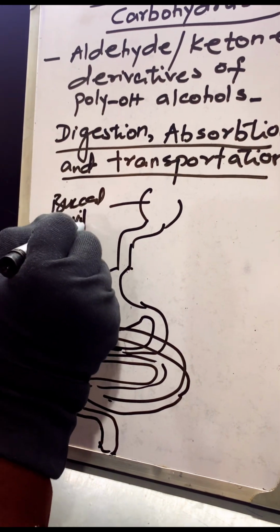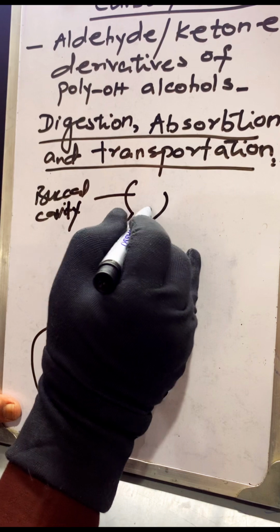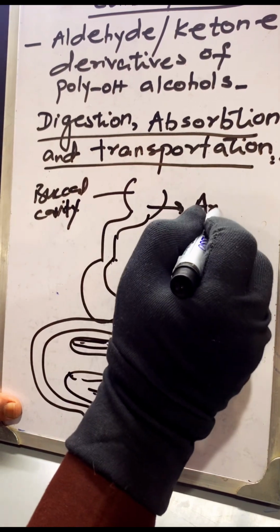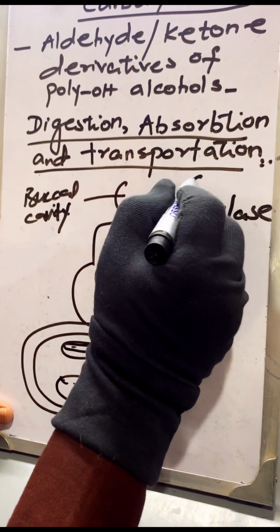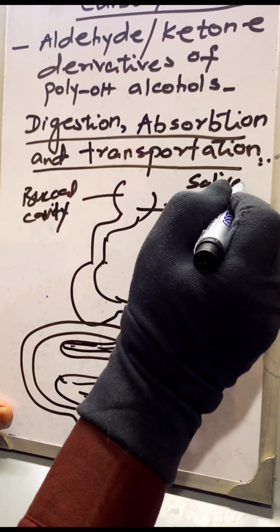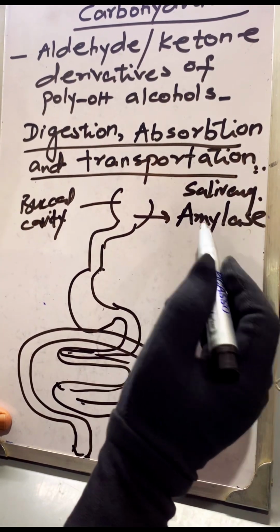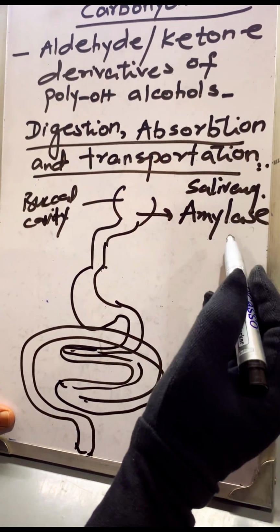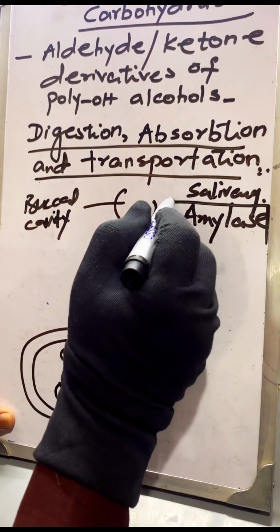So when we take carbohydrates in our daily routine life, what will happen? In the buccal cavity, an enzyme is present which we call amylase. We call it salivary amylase, because it is present in the saliva. This amylase is an enzyme for carbohydrate digestion.